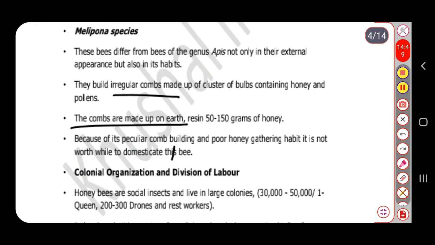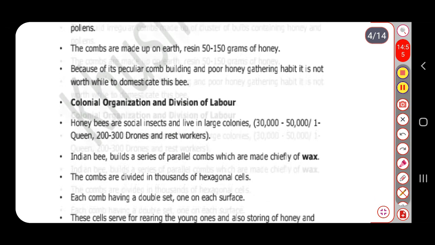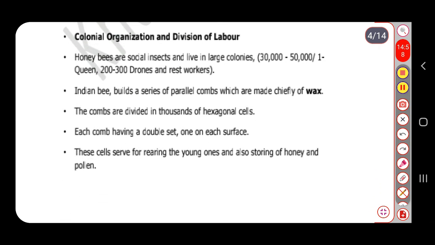Now we will see, one by one, the colony organization and division of labor of a particular hive. Honeybees are social insects and live in large colonies.